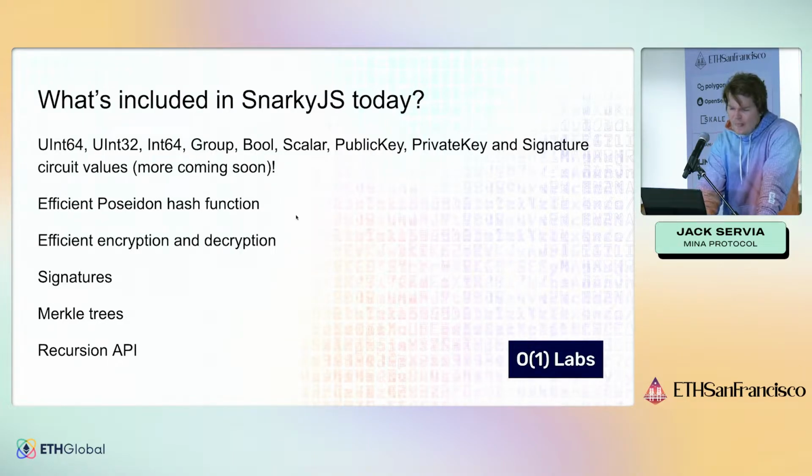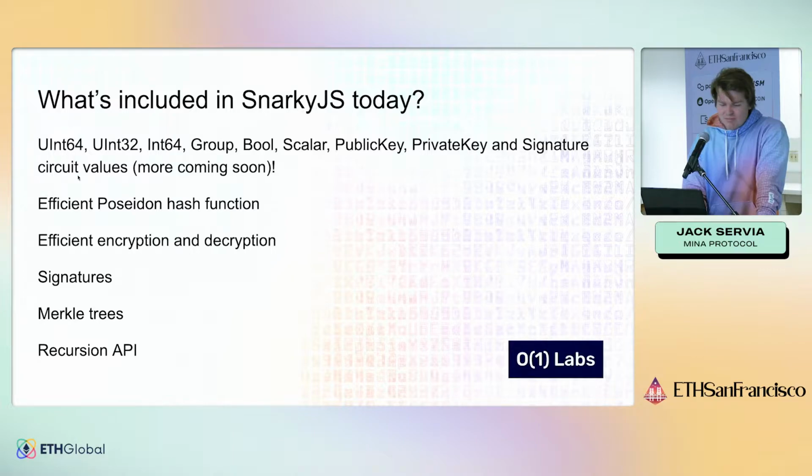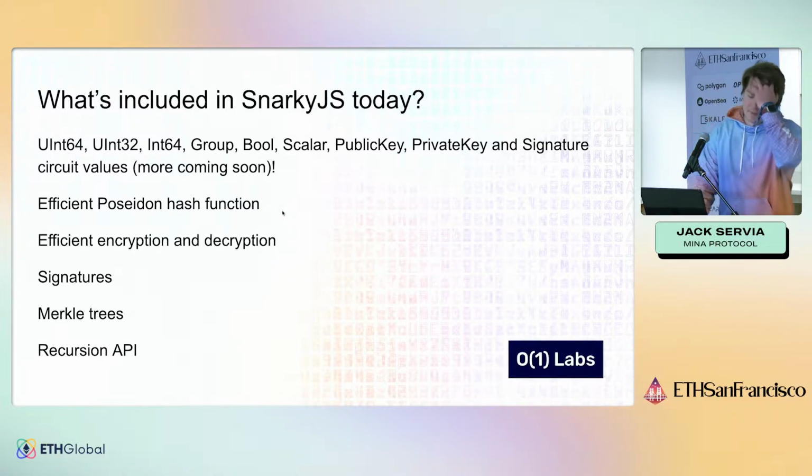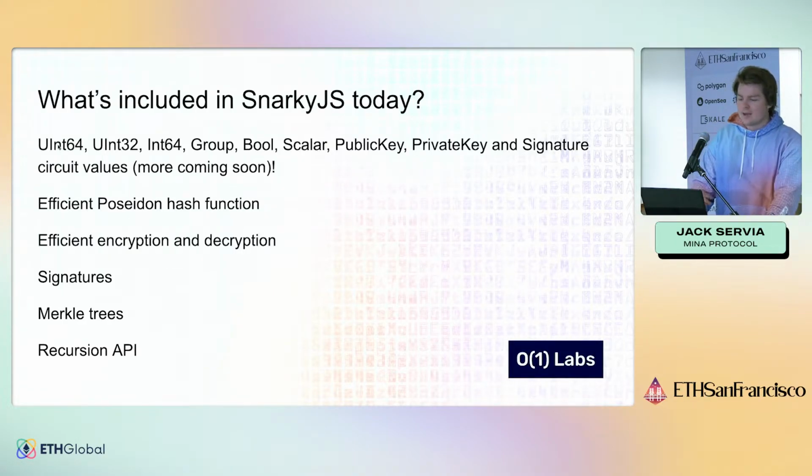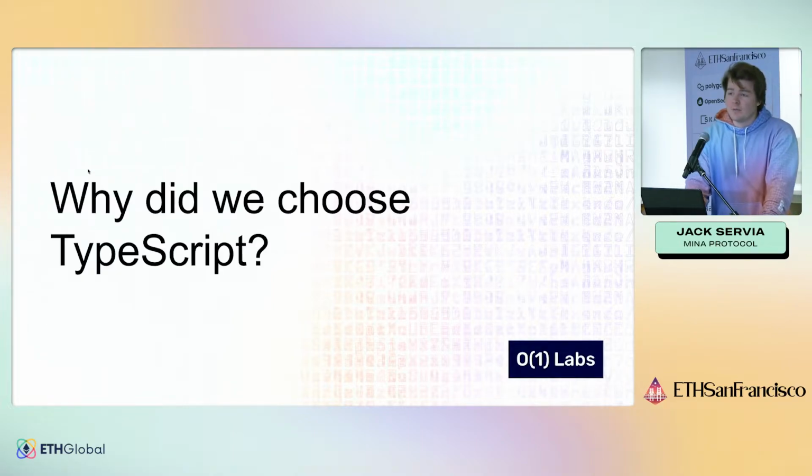So what we have included today is all of these types, efficient Poseidon hash functions, efficient encryption and decryption, efficient signatures, Merkle trees, and the recursion API. And so all of these types are circuit values that are, again, constructed out of this field element ultimately. They're composed of the field element, but you can work with them just like you're used to working with, like an unsigned 64-bit integer in whatever other language.